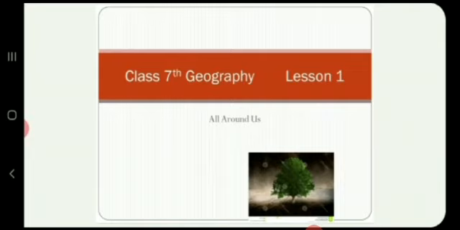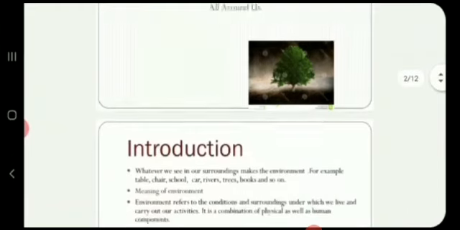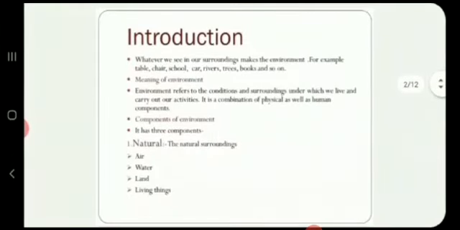Environment refers to the condition and surroundings under which we live and carry out our activities. It is a combination of physical as well as human components. Now we will read about the components of environment. It has three components. Natural components. It includes the natural surroundings: air, water, land and living things.